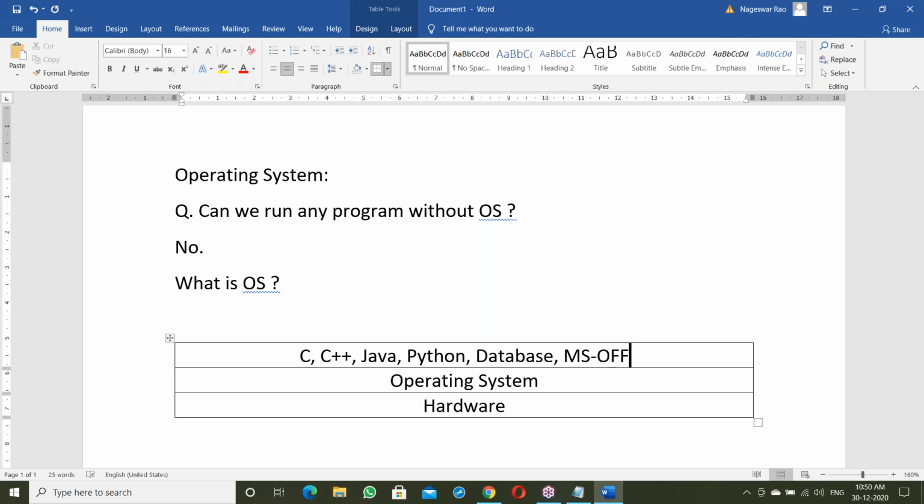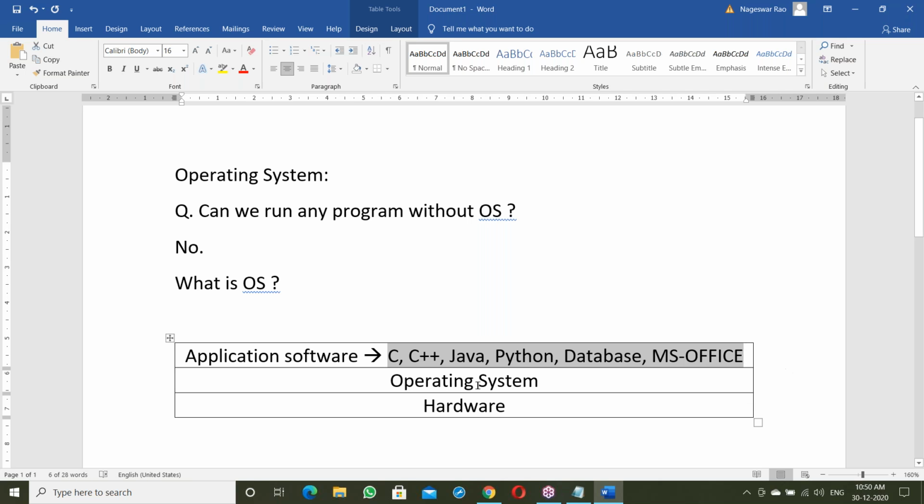Yes, all of these run on top of the OS. Even MS Office also runs on top of the OS. All these are called application software: C, C++, Java, Python, database, MS Office, next Hadoop. All of them are called application software.